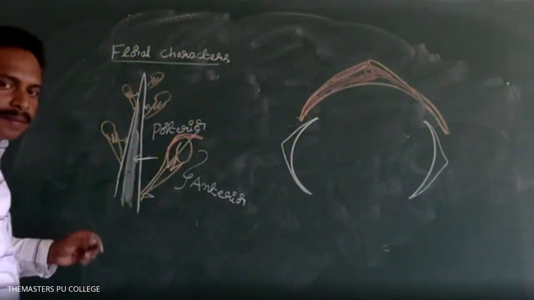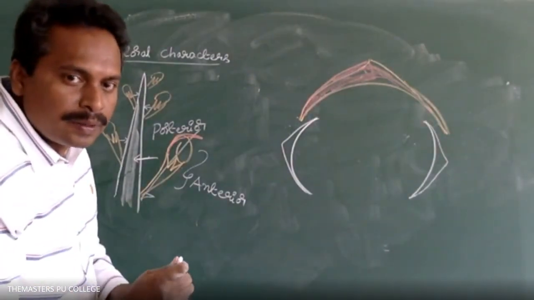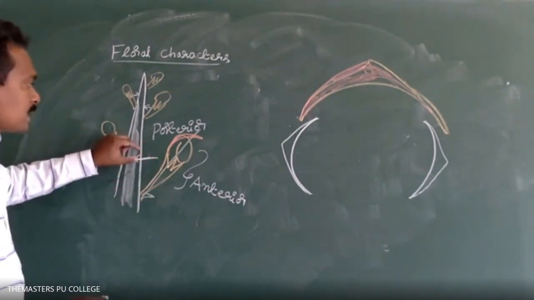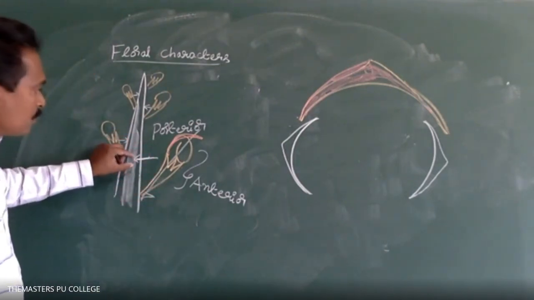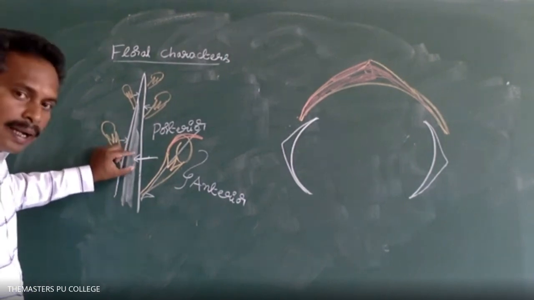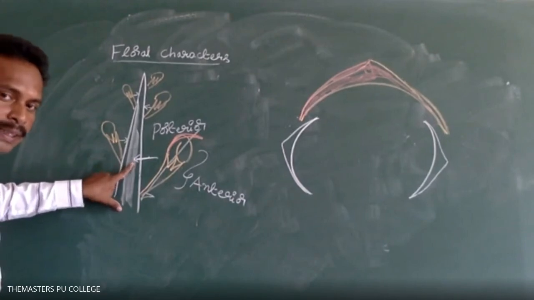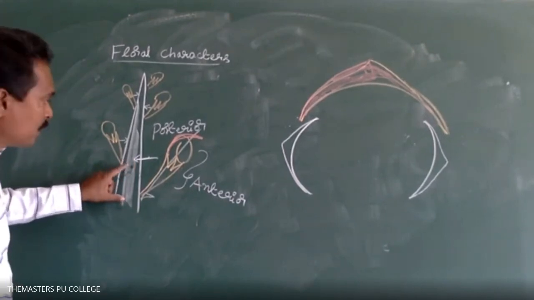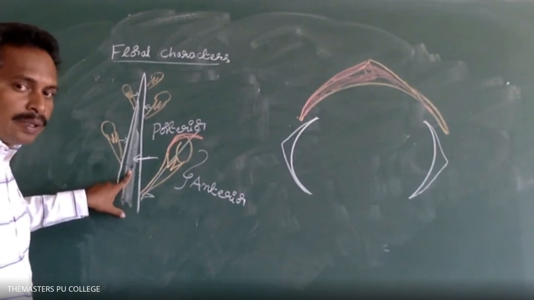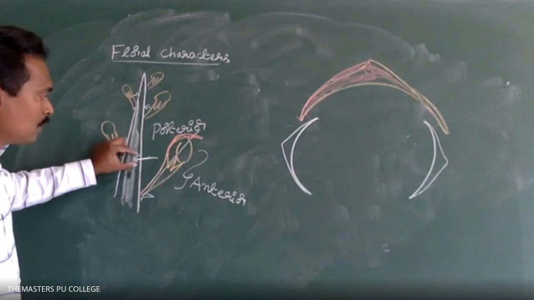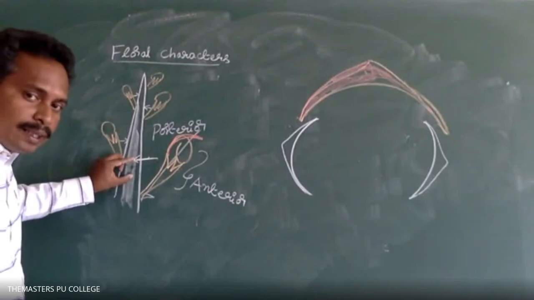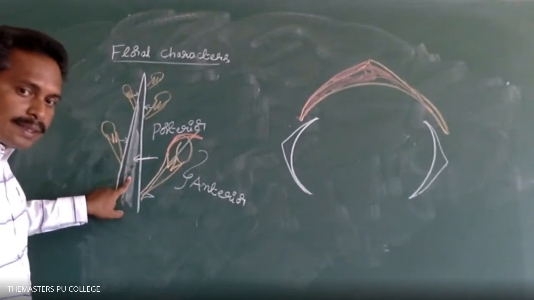The standard petal in a flower is located towards the posterior side, towards the floral axis. Here the arrow mark is indicating this in the inflorescence. Is it posterior or anterior, towards the floral axis?